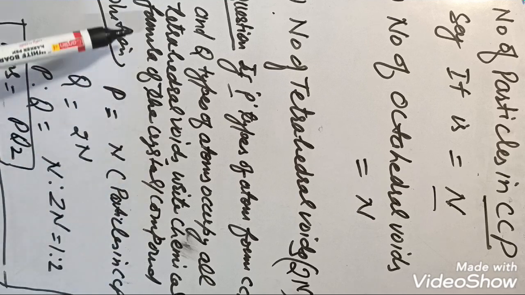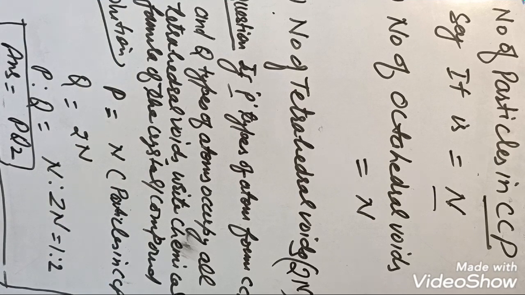Then write the chemical formula of that crystal or that compound. So P is equal to n and Q will be 2n, means equal to tetrahedral voids. So P is to Q is n is to 2n. So simple ratio is 1 is to 2. So formula is PQ2.